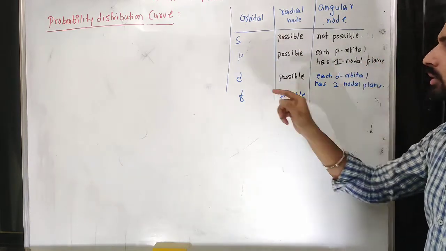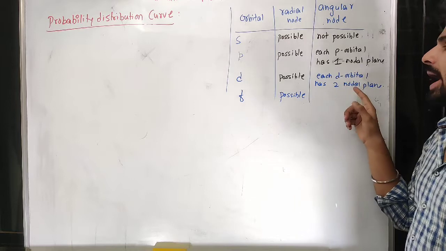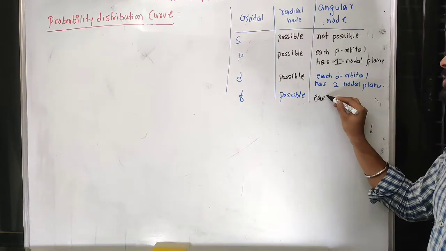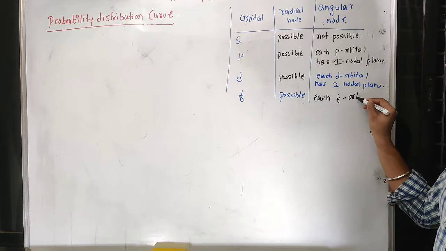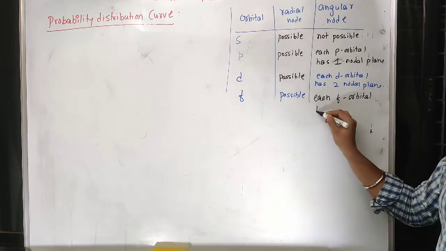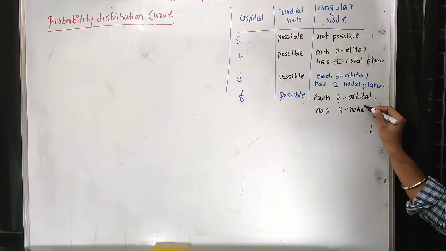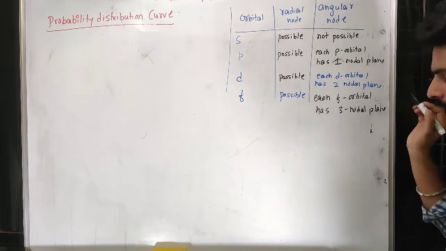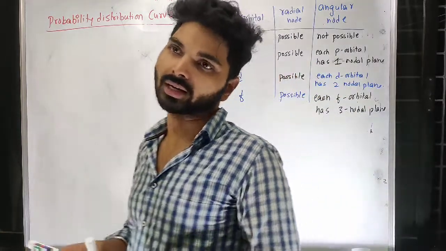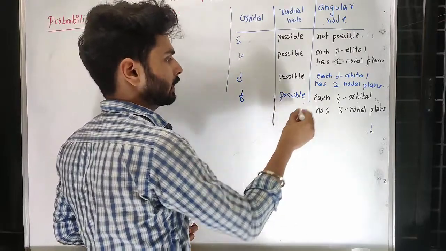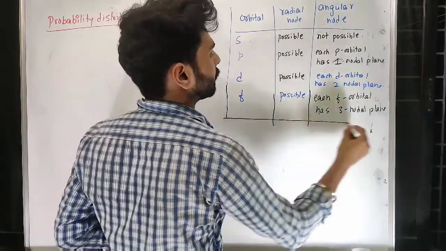For d, 2 angular nodes. So for f, you can predict that each f orbital has 3 nodal planes. Where they are is out of our scope. We cannot understand that right now because shapes are very difficult to understand, so we just keep them as they are.